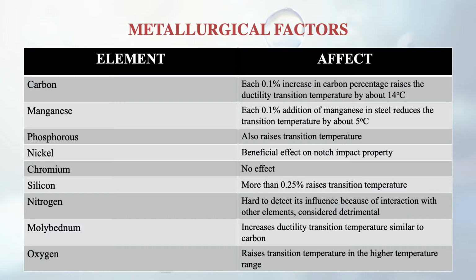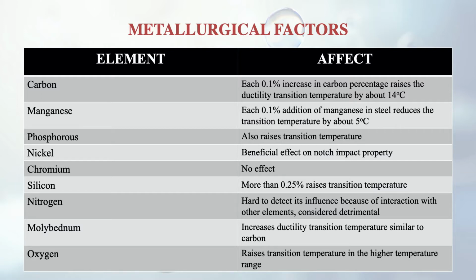In case of carbon, we see that each 0.1% increase in carbon percentage raises the ductility transition temperature by about 14 degrees centigrade. Manganese, each 0.1% addition of manganese in steel reduces the transition temperature by about 5 degrees centigrade. So what is happening here, like I had told earlier, the transition range was there and the CA line was in the curve. You can see that curve and get to know how it is changing, what I am describing here.